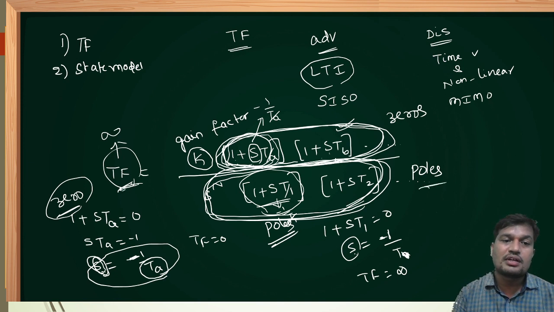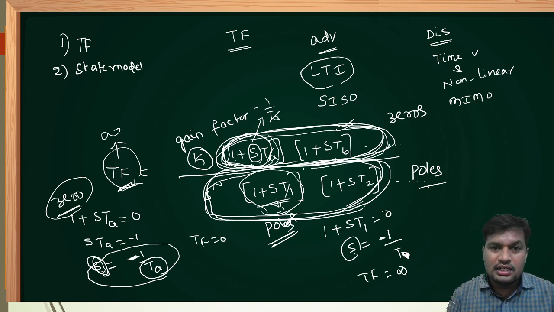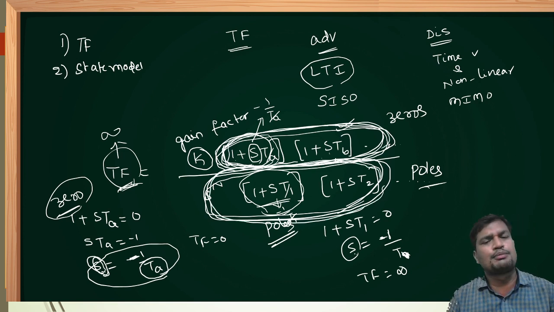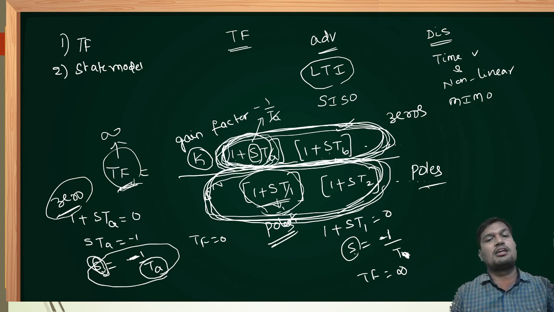Whenever the magnitude of the transfer function becomes 0, that is called zeros. Or simply, the simplest shortcut is, whatever expressions are present in the numerator, those are called zeros. Whatever expressions are present in the denominator, those are called poles. This is a direct shortcut. You can remember it, it is applicable anywhere in the control system.